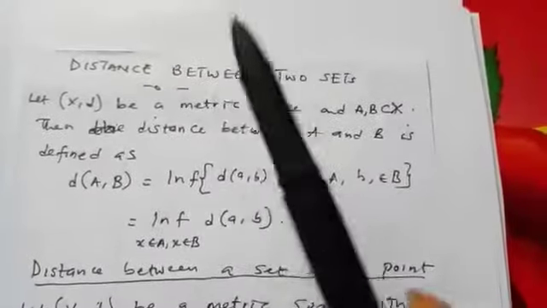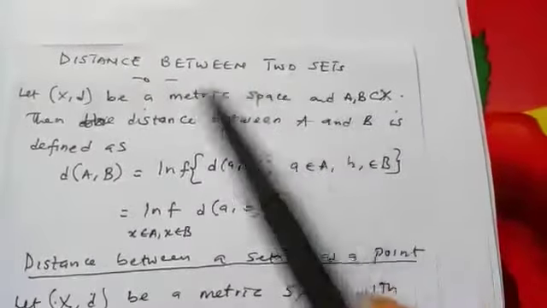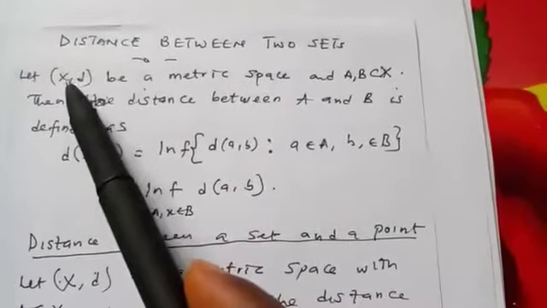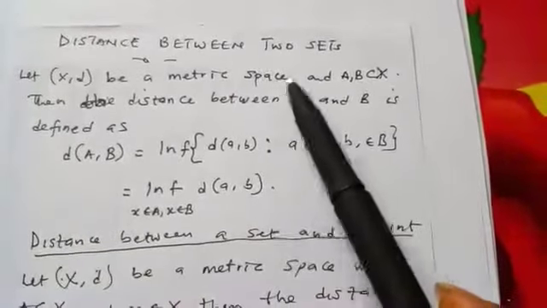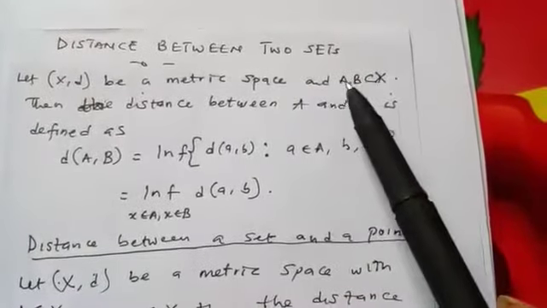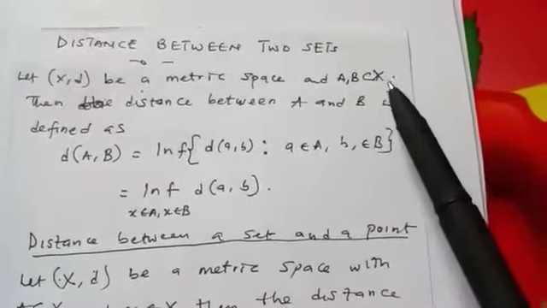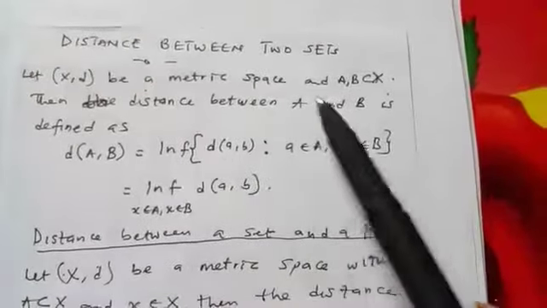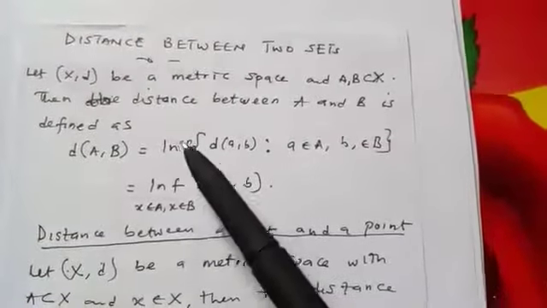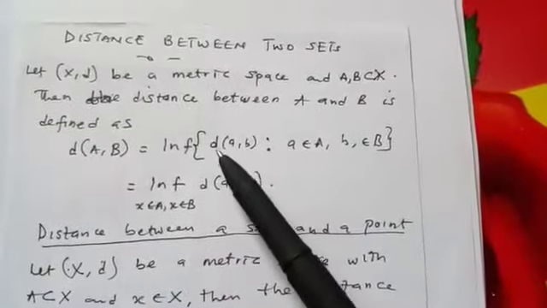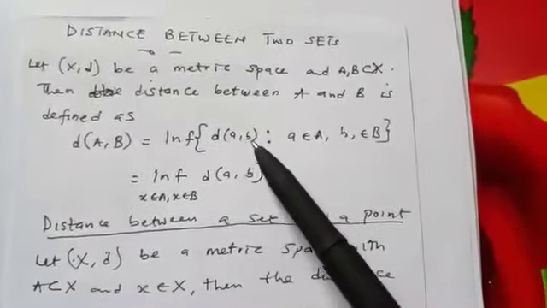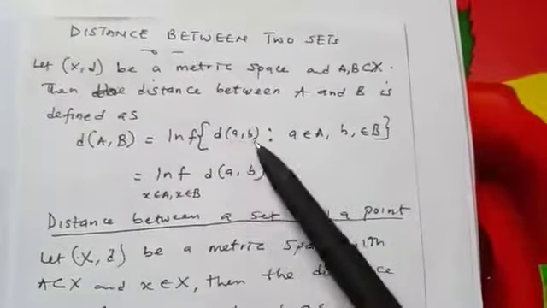Another important one is the distance between two sets in a metric space. Let (S, d) be a metric space and let A and B be subsets of S. Then the distance between A and B is defined as the infimum of d(a, b). And you know what this d means? A metric, a distance.